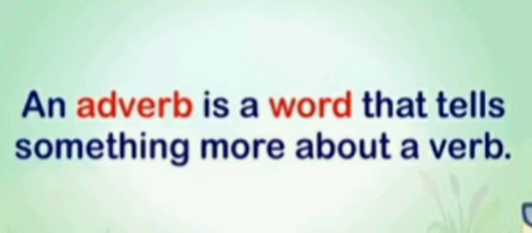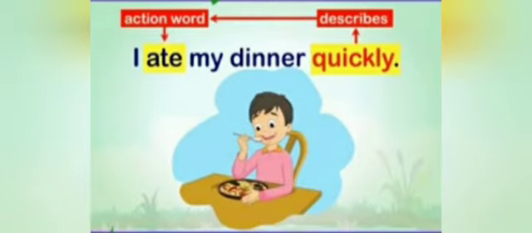An adverb is a word that tells something more about a verb. In this example, I ate my dinner quickly. So in this sentence, ate is the action word or verb which is used for I, and quickly is describing the action word ate, how the action takes place. So quickly is the adverb here.